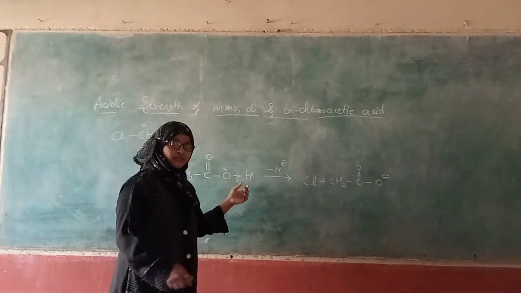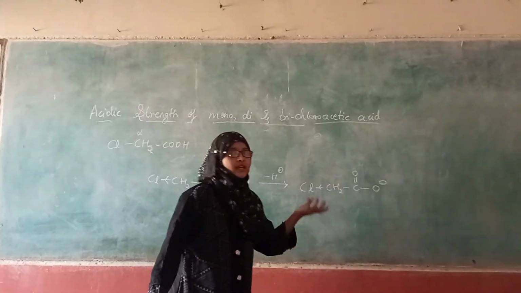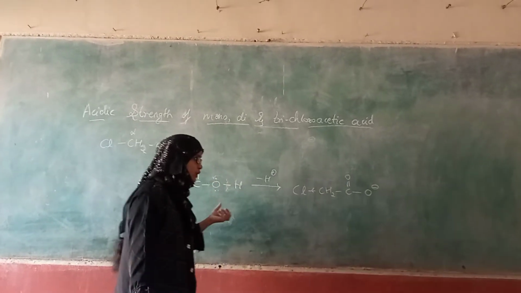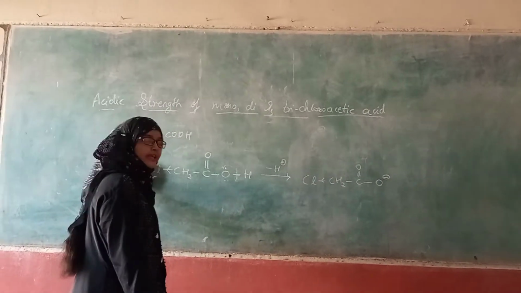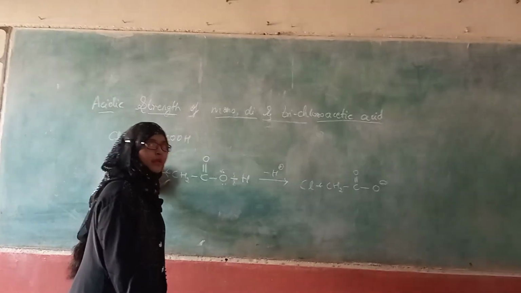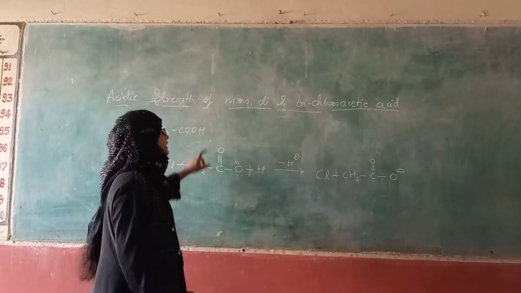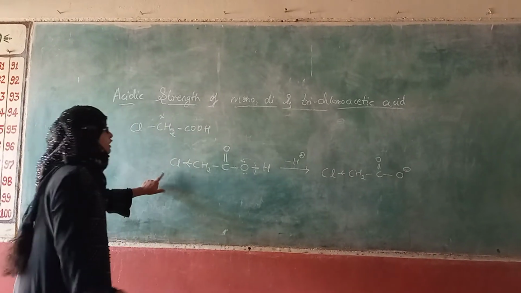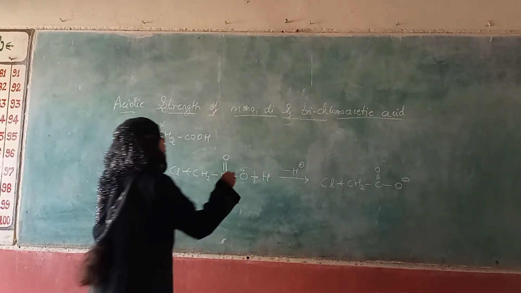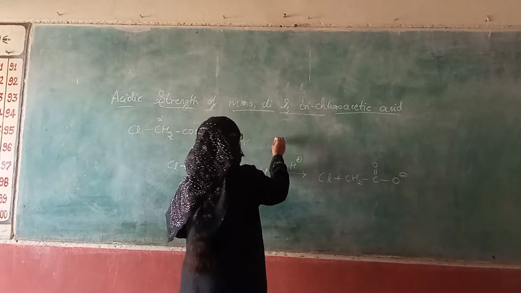Okay, if this loses very easily, then these are very strong acids. So next, this chlorine group will increase the acidity of acetic acid. This is about monochloroacetic acid. Now what happens in the case of dichloroacetic acid?